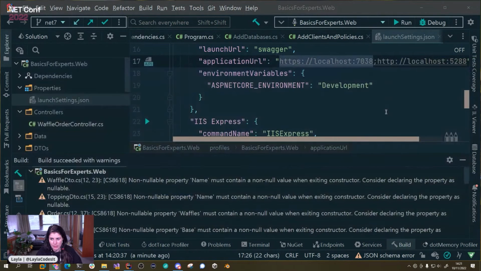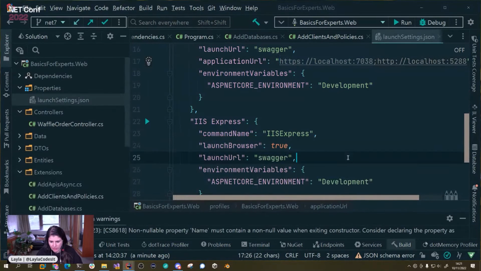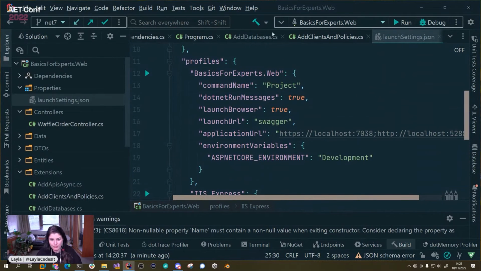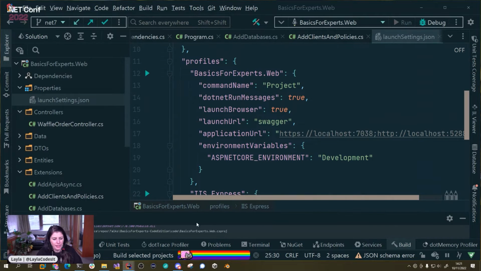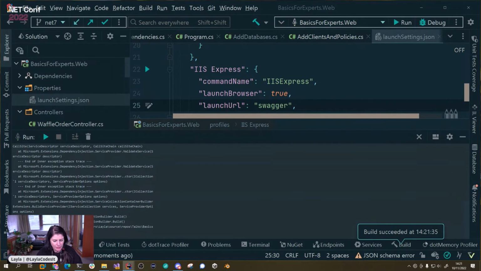No, it doesn't. Oh, look, it's failed. Why have you failed on me? Obviously, I didn't sacrifice enough puppies to the demo gods. All right, let's run. This could be all because of that pesky .NET 7 I did yesterday, trying to keep up with the cool kids.